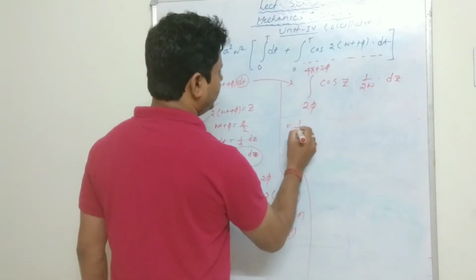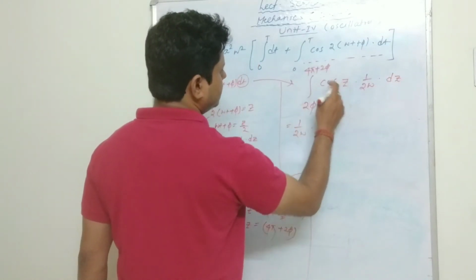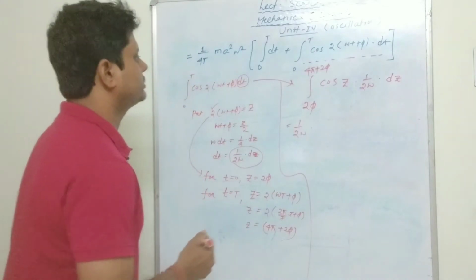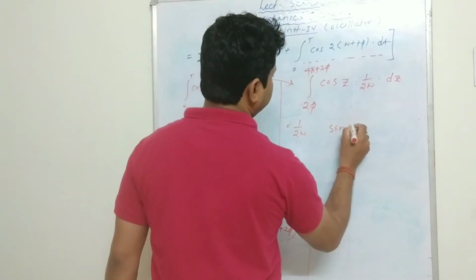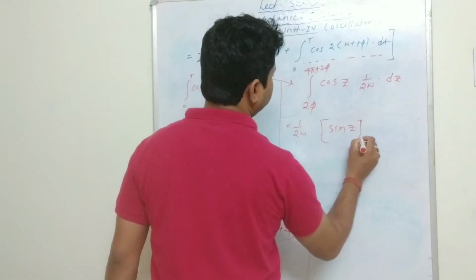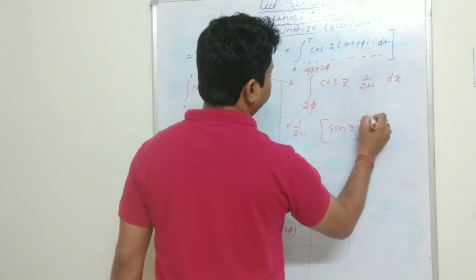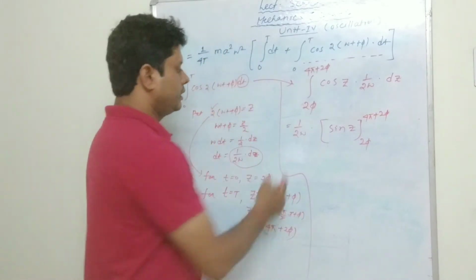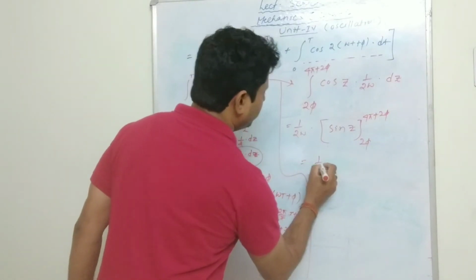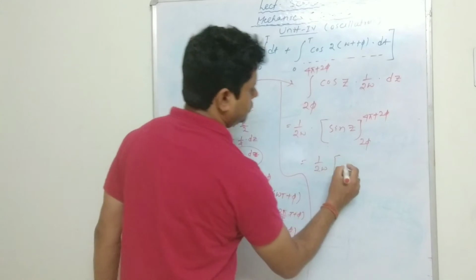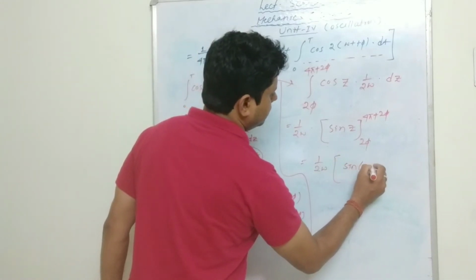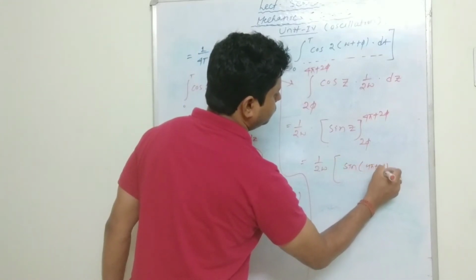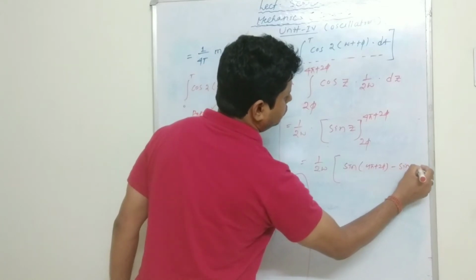The cos z integration is nothing but sin z, with limits 2 phi to 4 pi plus 2 phi. So it will be 1 by 2 omega times sin of 4 pi plus 2 phi, minus sin 2 phi.